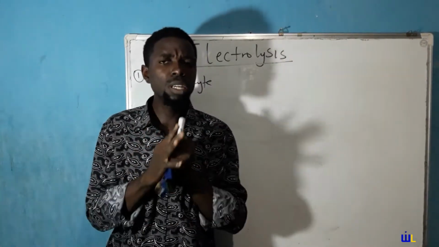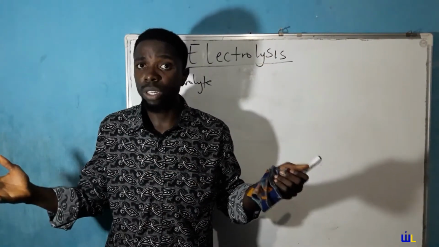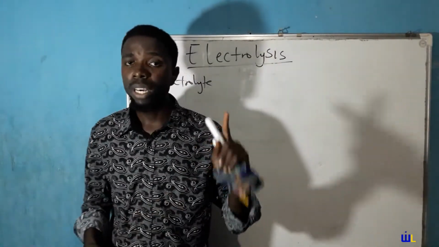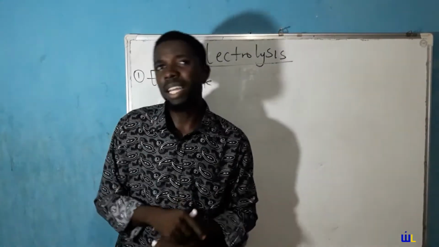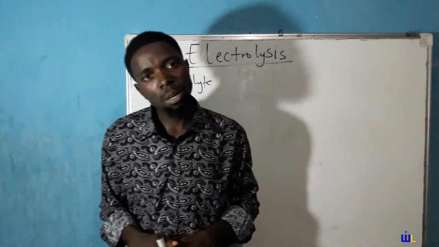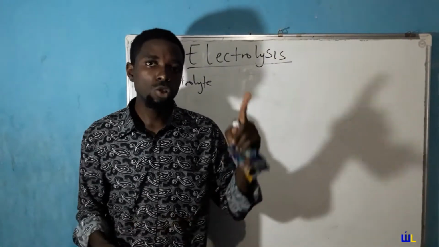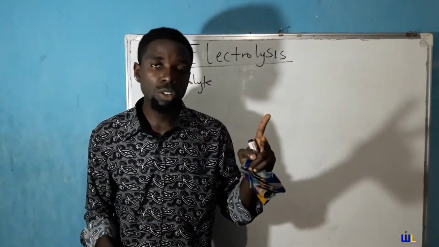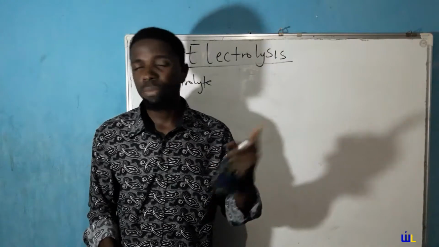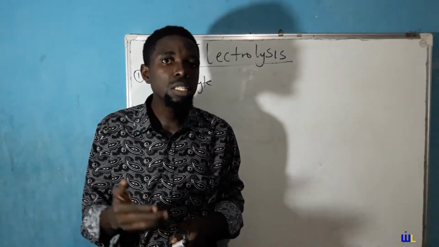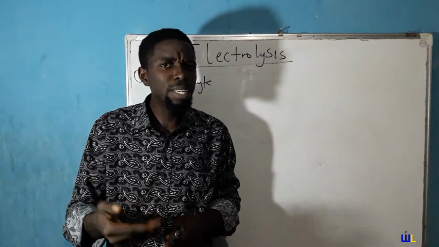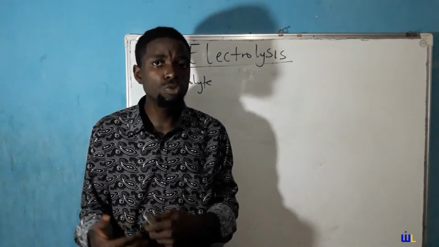It must be in a liquid state. And we have discussed already how to make it liquid. Number one, dissolve in water. Number two, melt it. Now, having said that, electrolytes can actually be classified into three. You have your strong electrolytes, your weak electrolytes, and your non-electrolytes. The classification of electrolytes is specifically dependent on its ability to form ions.